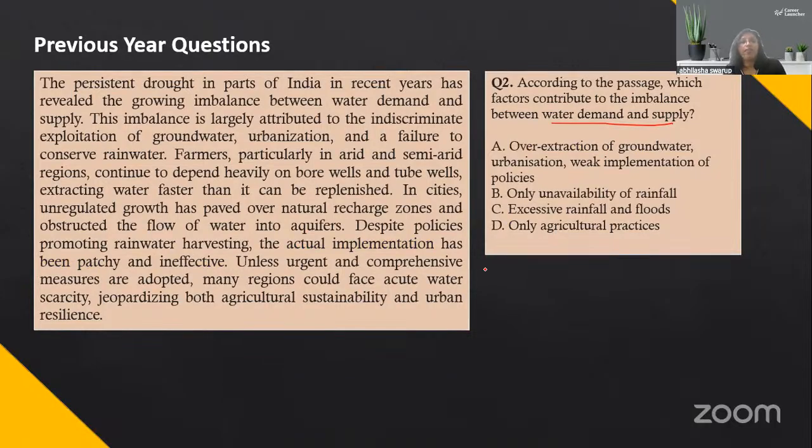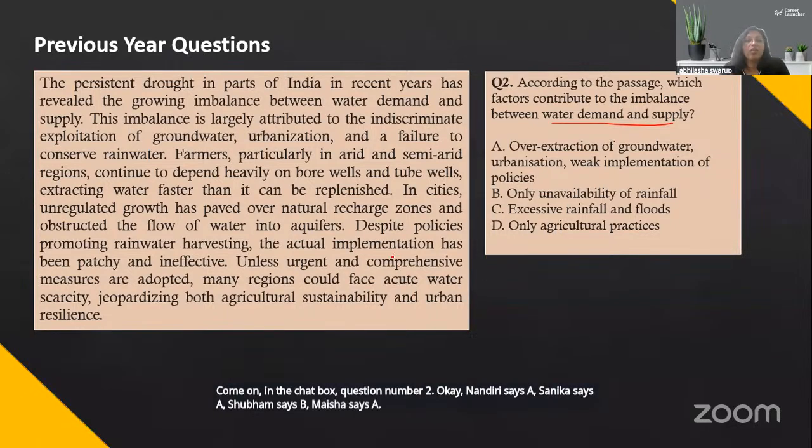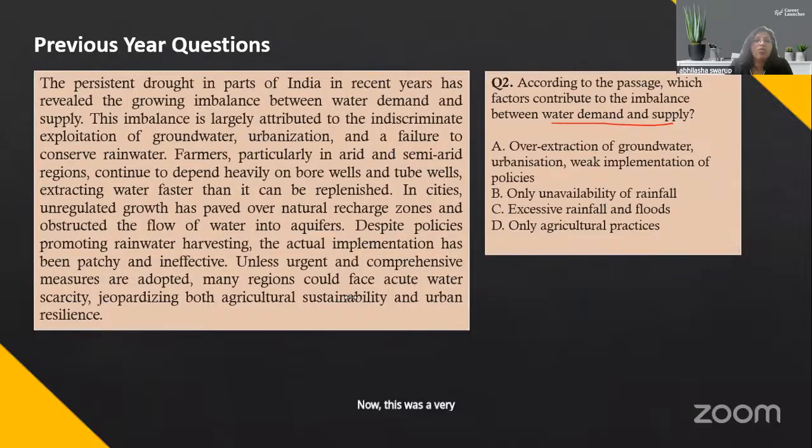Come on, in the chat box, question number 2. Okay, Nandini says A, Sanika says A, Shubham says B, Maisha says A. Now, this was a very clear question which you could have picked.